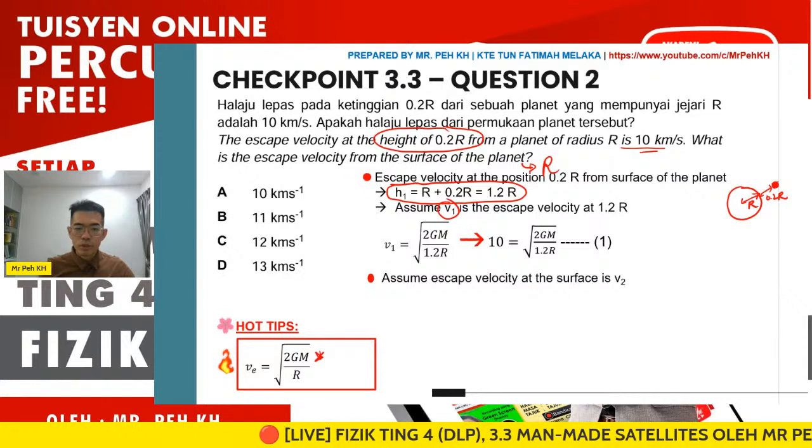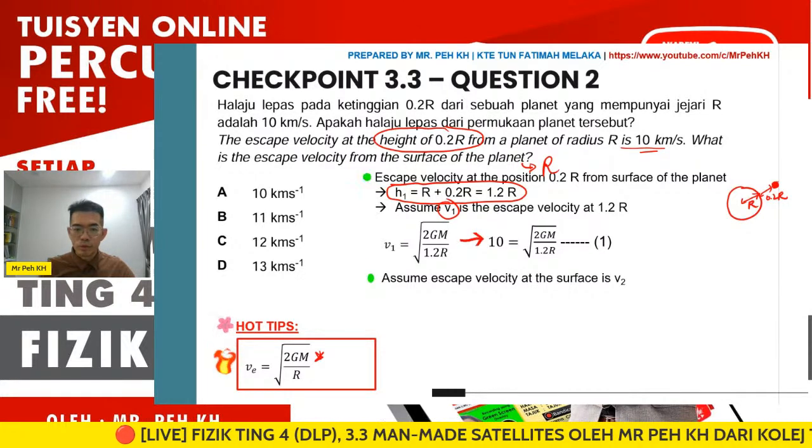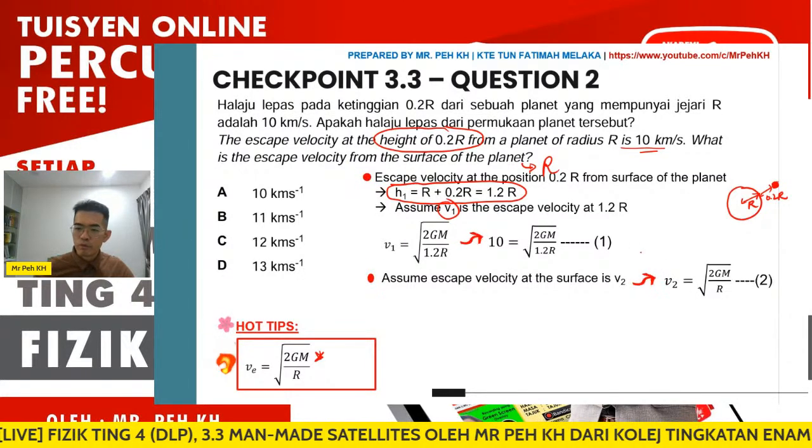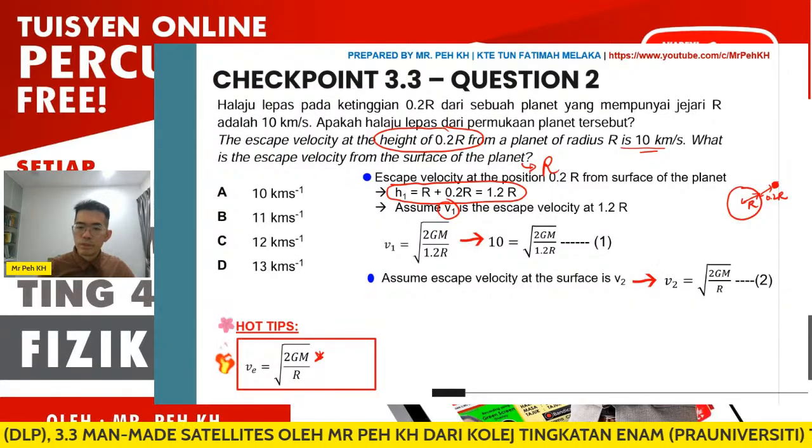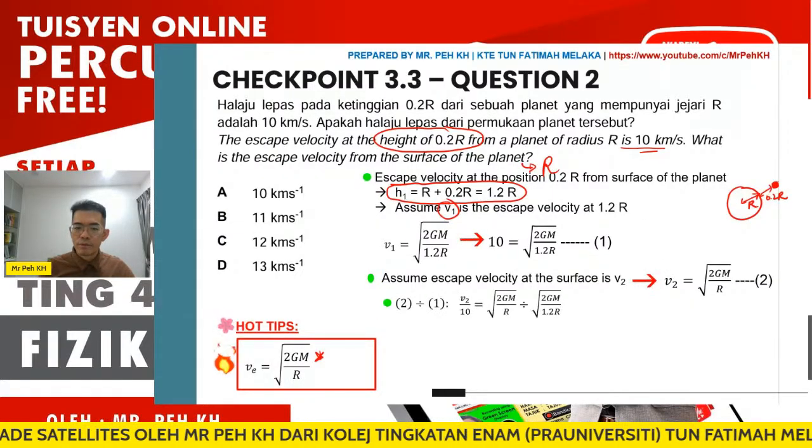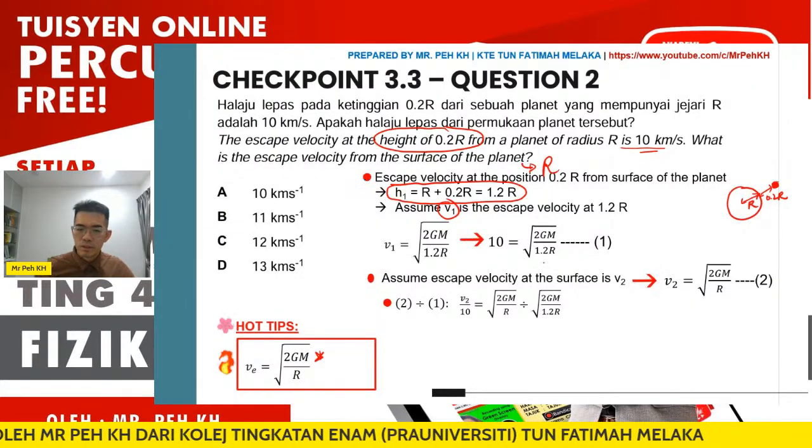Here, assume the escape velocity at the surface is V2. So we have this formula. Then we use V2 divided by V1.